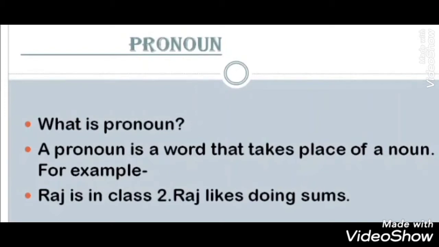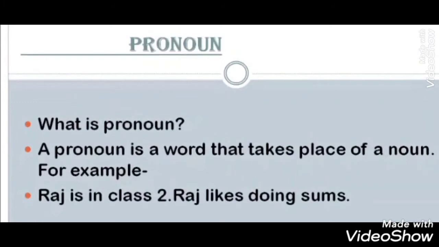Today we will start book number 3, lesson number 5. So students, be ready with the book. Take out your book and page number 6. Today's topic is pronouns. So listen to it carefully.